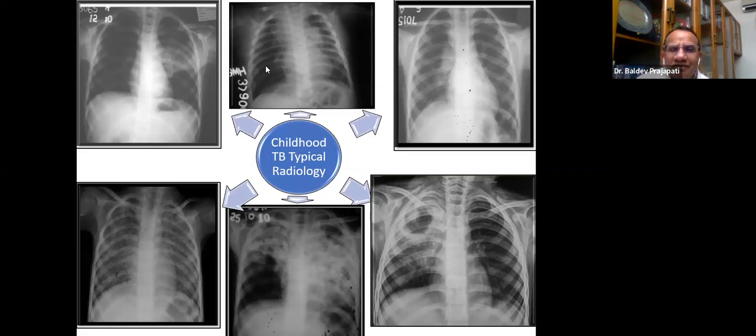Anyway, middle one. Middle one, what does it show? From the tuberculosis point of view, I'm asking. This X-ray is of some child or person with suspicion or presumption of tuberculosis.